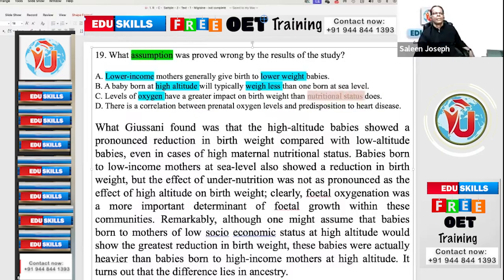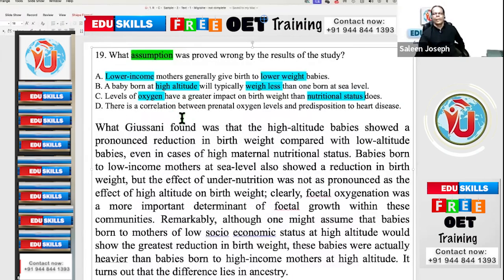It means you give maximum oxygen, no nutrition, and you will have a baby weighing 18 kgs. Understood the meaning? Levels of oxygen will help the baby to have the needed weight, more than the nutritional status. Nutrition is of secondary importance. That's what that option says.